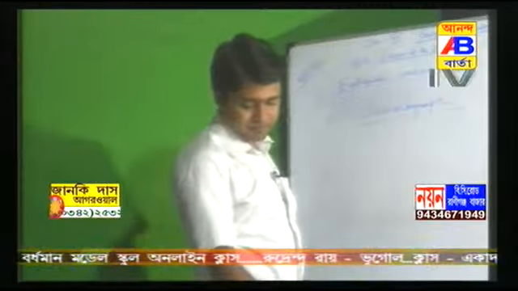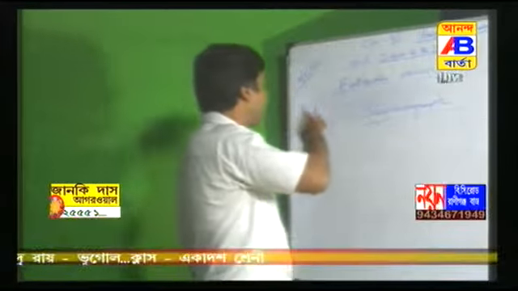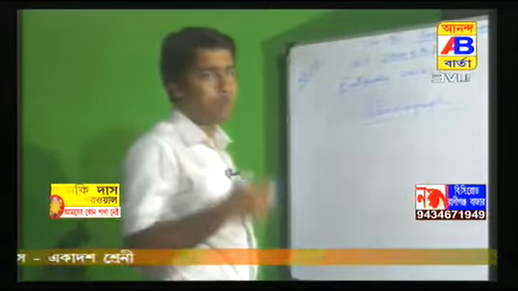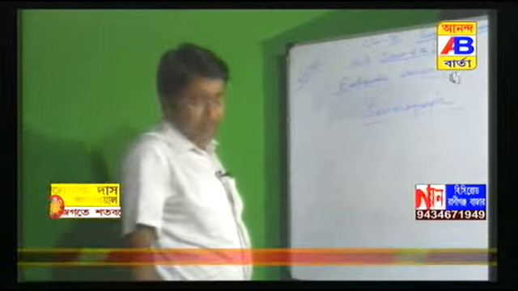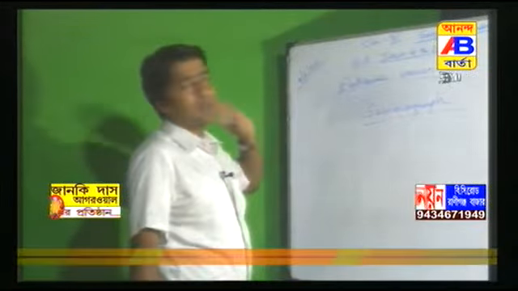Also one graph picture is in your book. You will see figure 3.1. There is one different earthquake wave, how it looks from the seismograph, you will find in your book. Now another one: earthquake waves are generally of two types. This is also important. Types of earthquake wave.